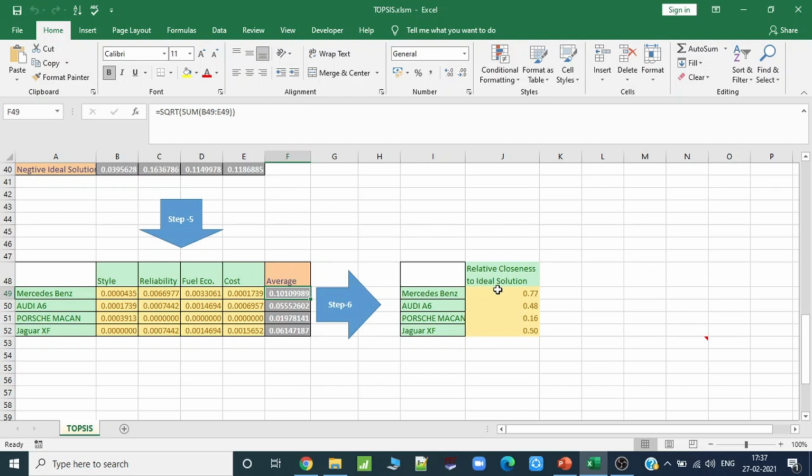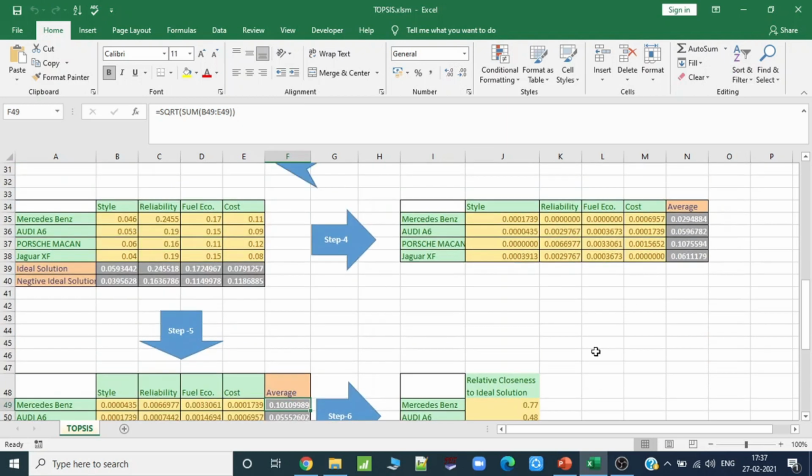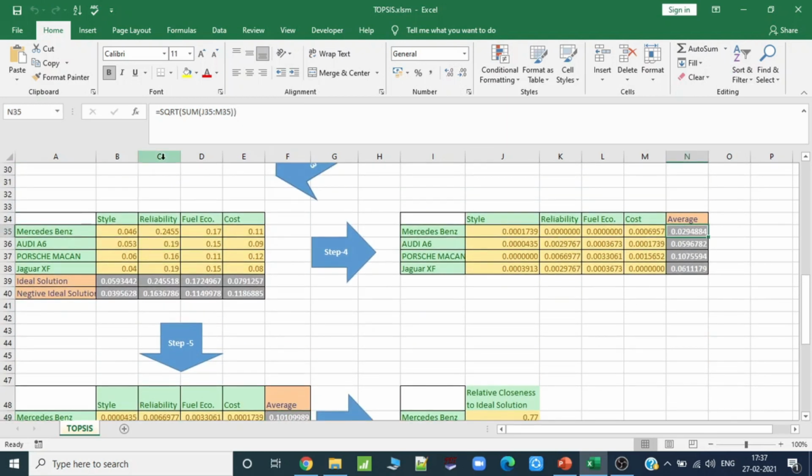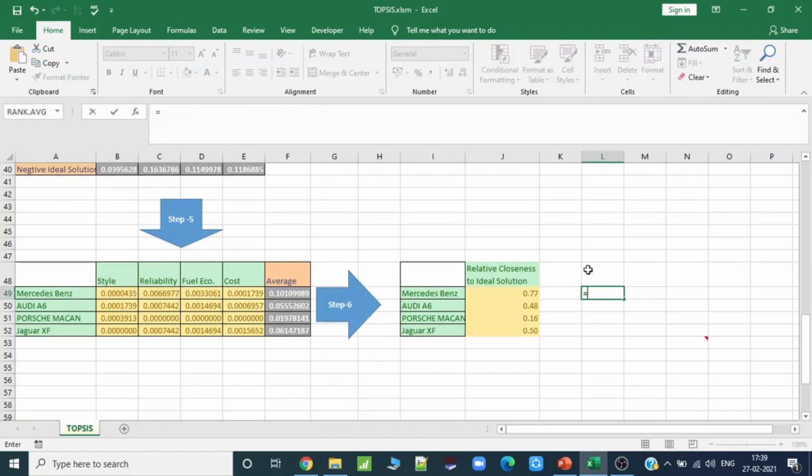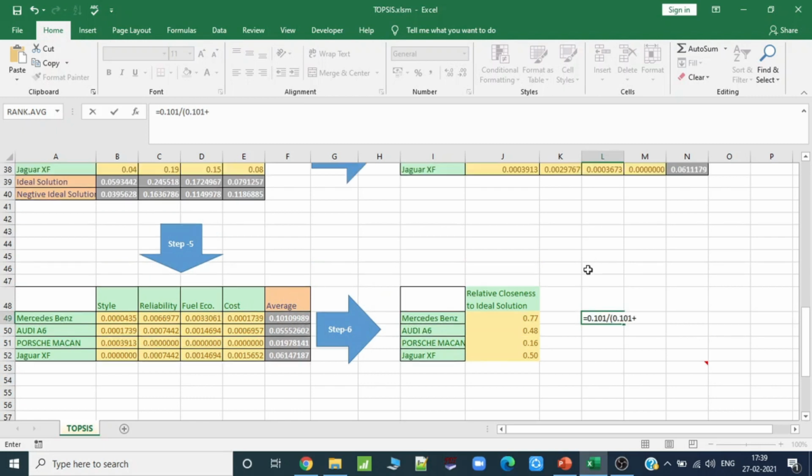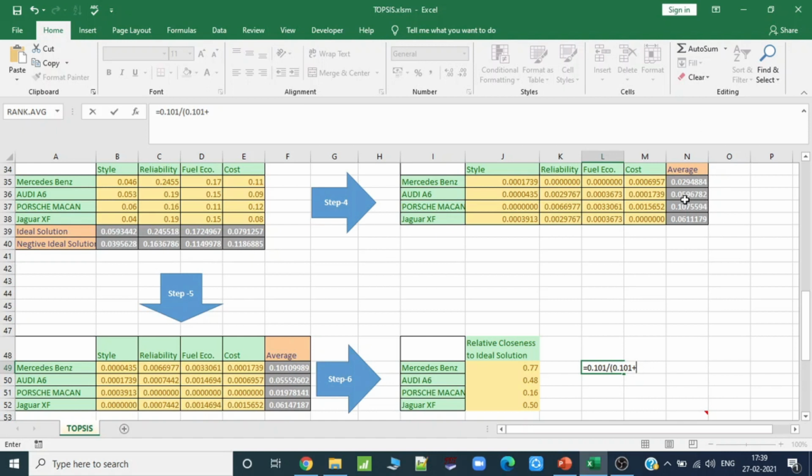After that, we will find the relative closeness to the ideal solution. So the relative closeness is actually your F49: the negative ideal solution divided by negative ideal solution plus ideal solution average. So this formula becomes 0.101 divided by 0.101 plus, if we see the N35 value, 0.029, which becomes 0.77.